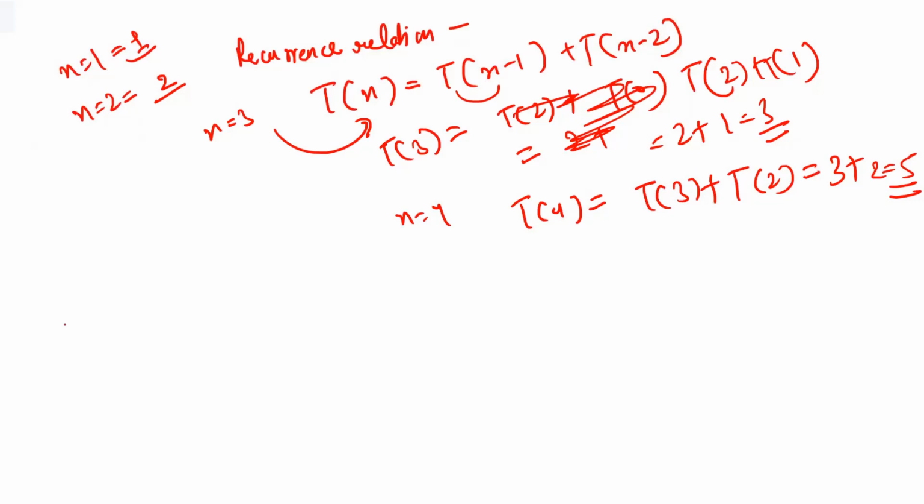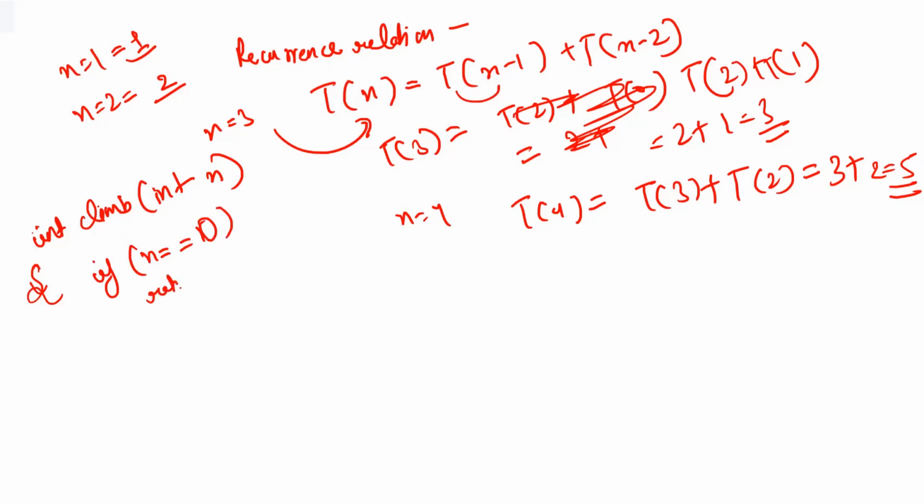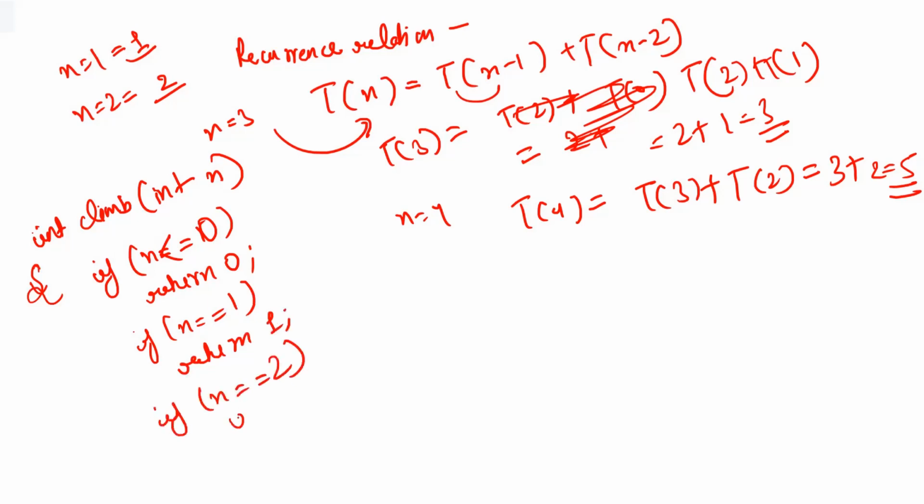Now, if I'll be asking you to write the code for the same, just a simple code, what you can write is, for a given input, let's suppose your function name is int climb. It is taking the number of steps as input. So first of all, if n is less than or equal to 0, simply return 0. If n equal to 1, simply return 1. If n equal to 2, simply return 2.